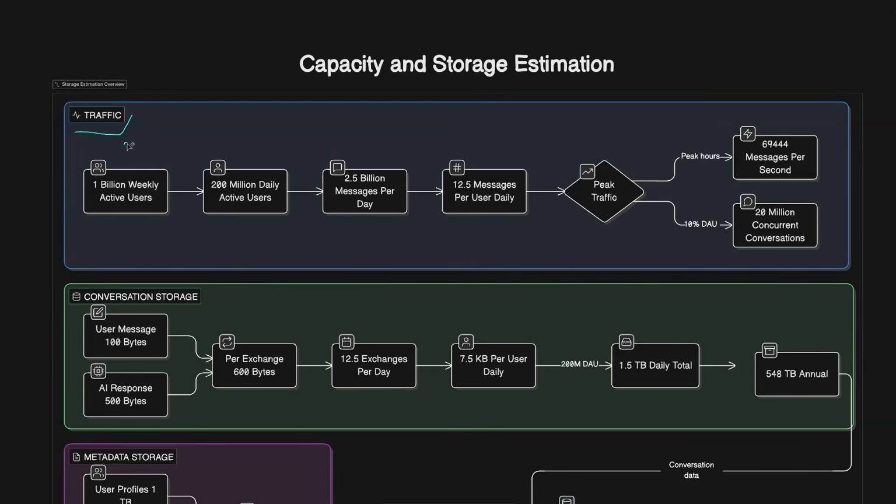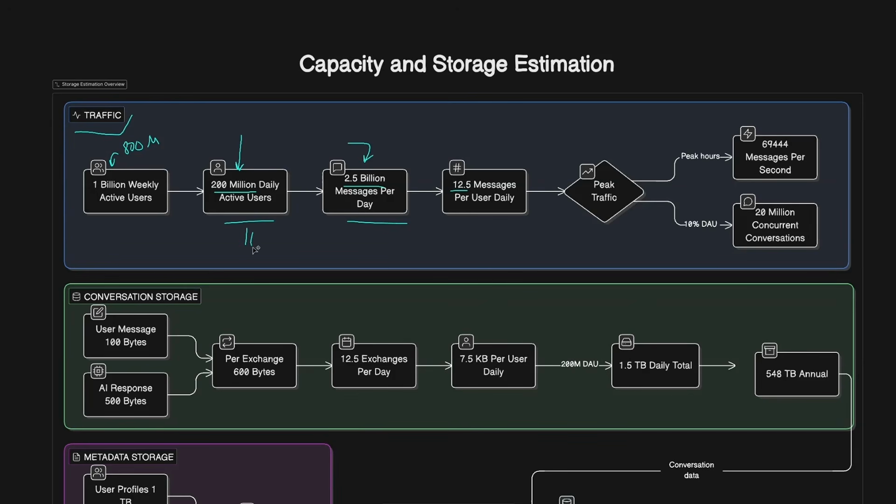As per the latest report, the weekly active users were anywhere from 800 to 900 million. Let's just also round it up to 1 billion, first of all, considering the future scale, and second, to make the calculations a bit easier for us. That comes down to around 200 million daily active users. And we know that we can expect around 2.5 billion messages per day by these users. If we divide this number by the number of users we have, it comes down to around 12 or 13 messages per user per day.